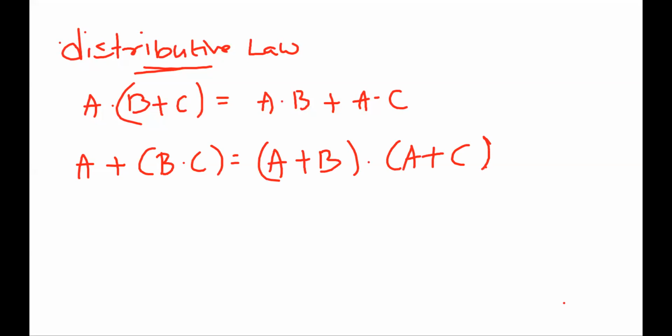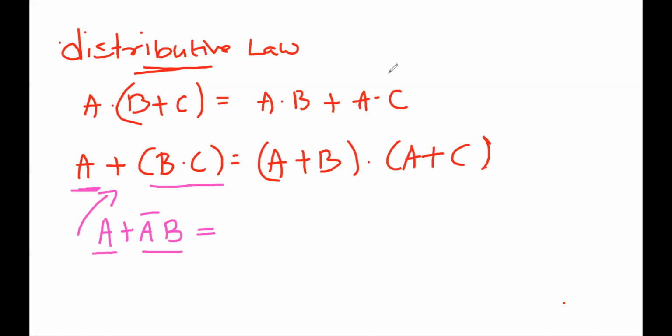So let's see here. I will be writing A plus A complement B. What can we write? A plus A complement B. You can see two values are ORed.